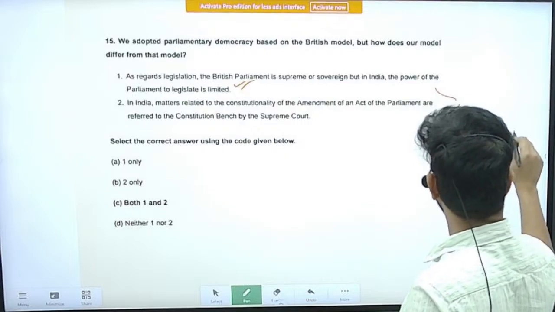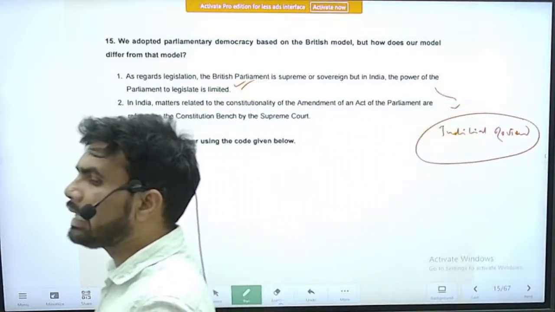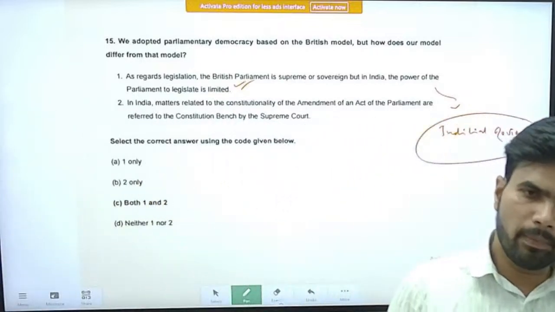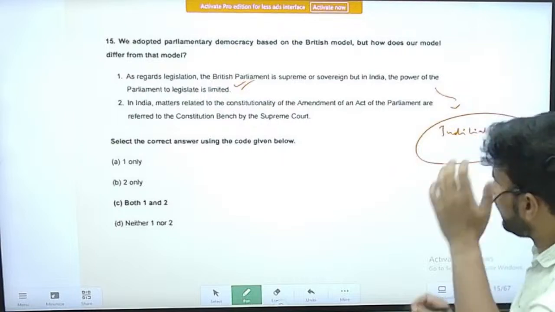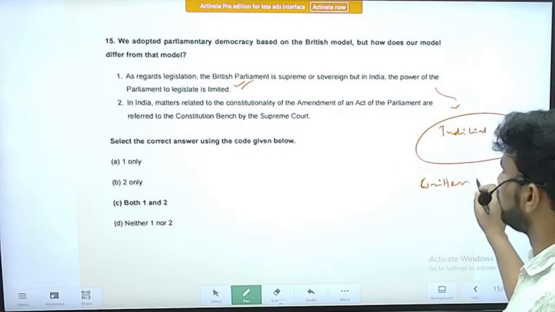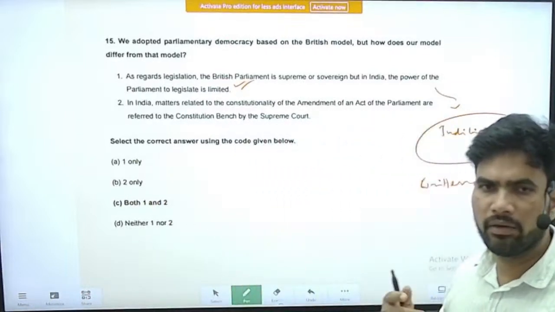Judicial review is not there in Britain. If the courts had the judicial review power, that could act as a check on the legislative power of the Parliament. That concept is not there. Apart from that, there is also no written constitution in Britain which could have controlled the powers of the Parliament. So the Parliament is everything in Britain.